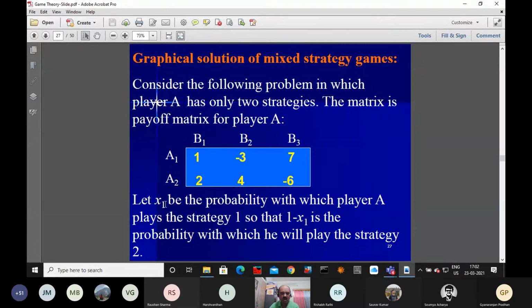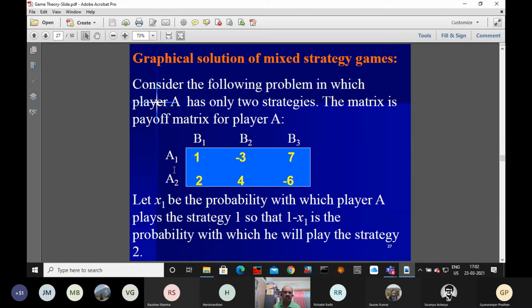Similarly for B1, B2, B3 the probabilities are y1, y2, y3. So the probability of using A1 is x1, and the probability of using strategy A2 is 1 minus x1.